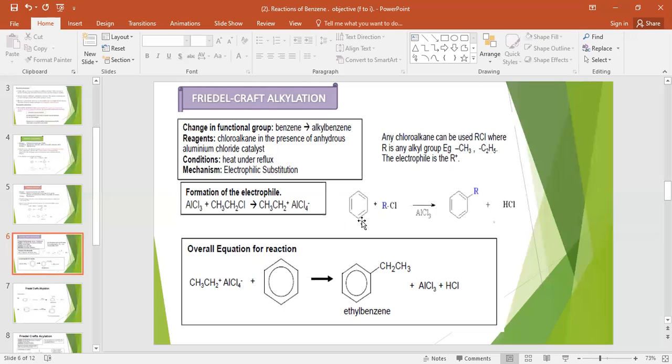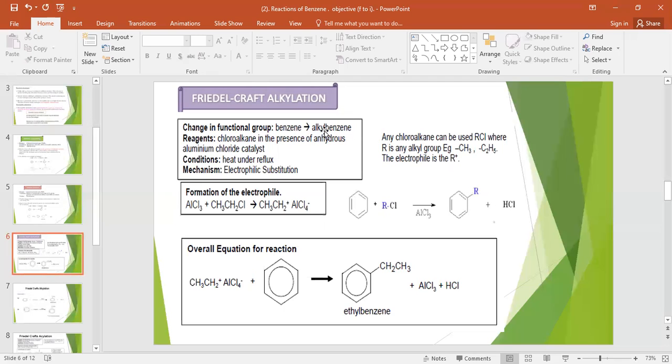Now, benzene plus RCl, where R is an alkyl group. You can see the chloroalkanes. The R group will replace one hydrogen from the benzene ring and attach itself in the presence of AlCl3, which acts as a catalyst. So you can see here, this is alkyl benzene because R is an alkyl group.